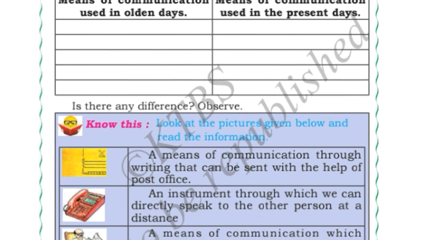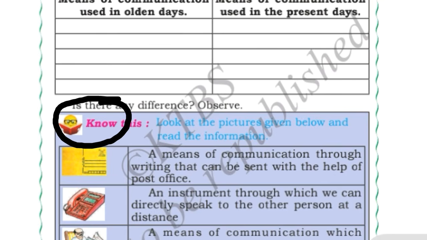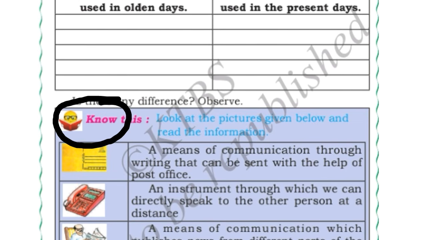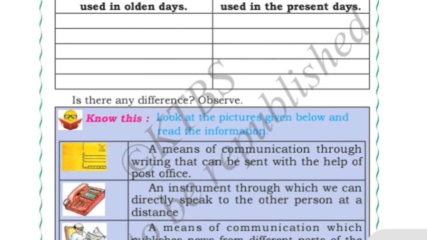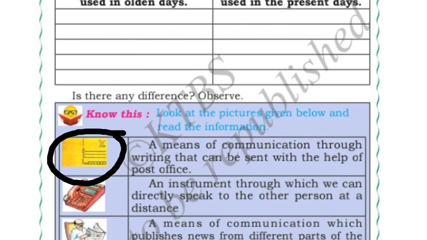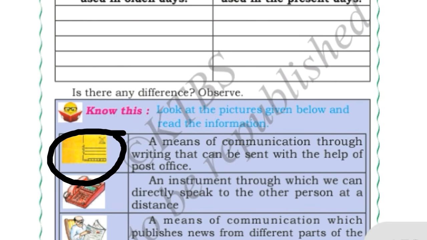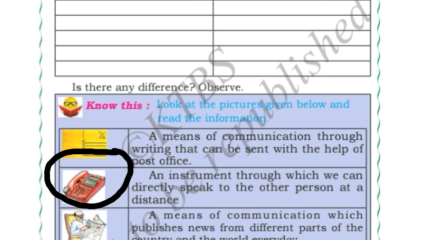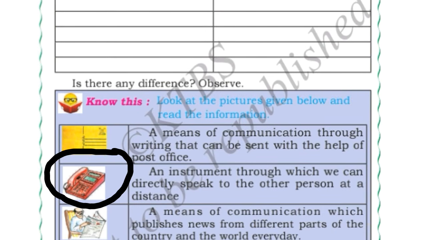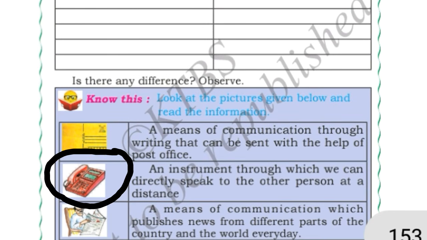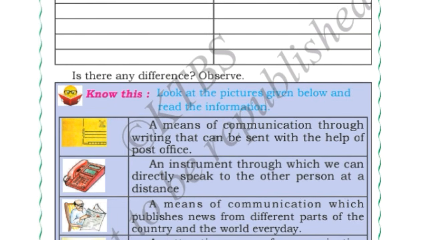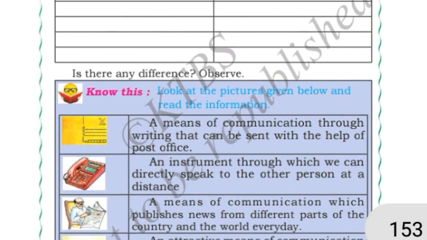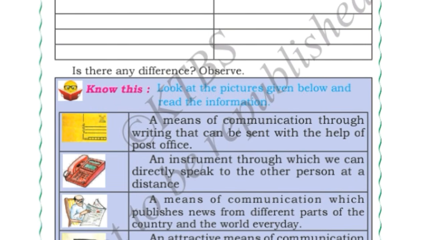First is letter, a means of communication through writing that can be sent with the help of post office. Then the second one is telephone. It is an instrument through which we can directly speak to the other person at a distance. Next, newspaper. This is a means of communication which publishes news from different parts of the country and world every day. Every day, by the help of the newspaper, we can get to know what is happening around our country